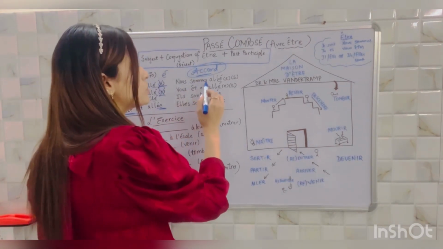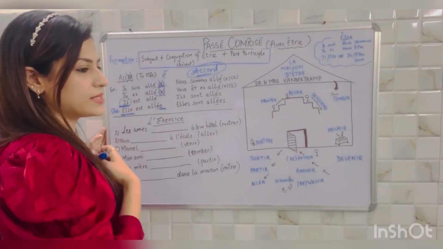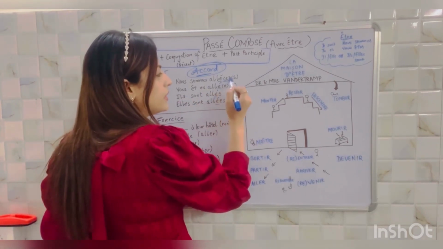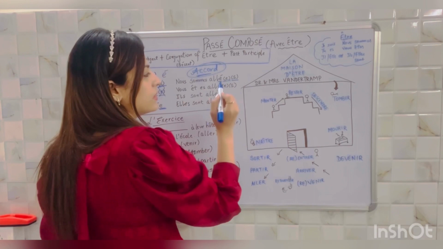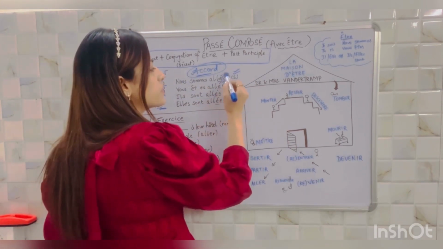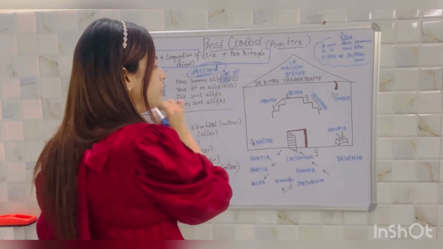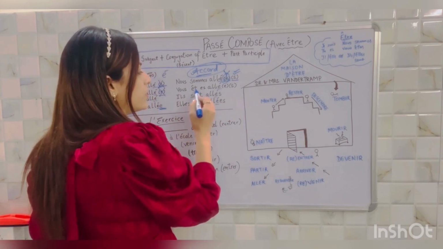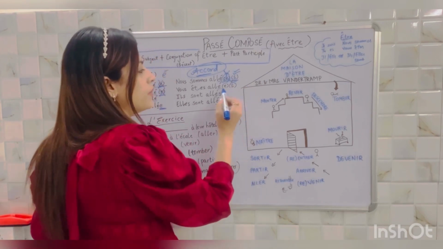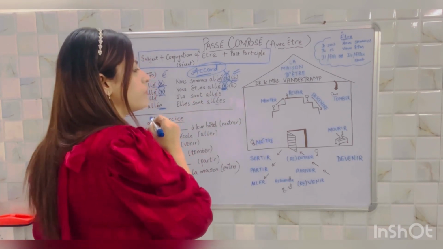After then, nous sommes allés, we went. If I include with myself some other girls, we went. So there will be another e and it's plural, so another s. S will be there because nous is plural only and e is the optional one. If there will be a group of girls going, then e should be there, otherwise there will be no e. Vous êtes allé, you went. The plural one, s will be there for sure, but e will only be there if some females will be there, otherwise there will be no e for masculine.